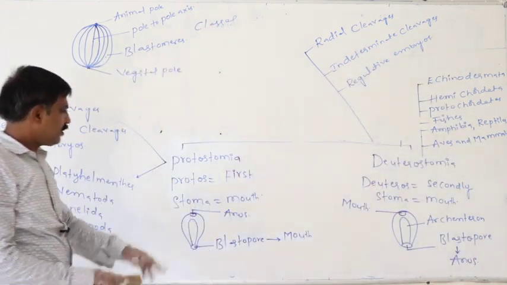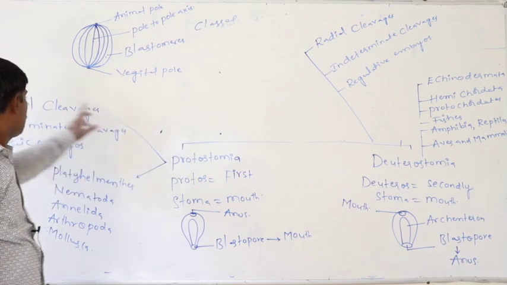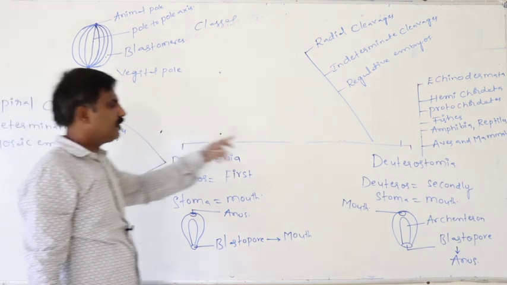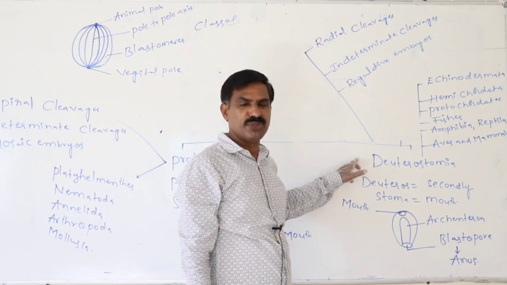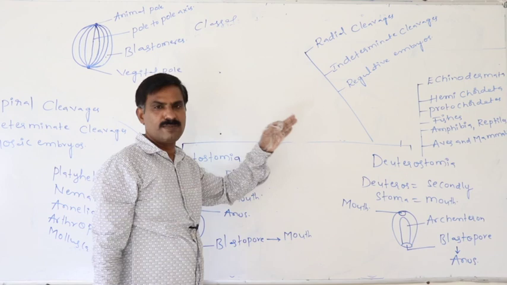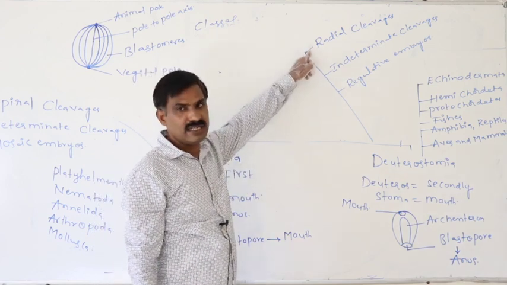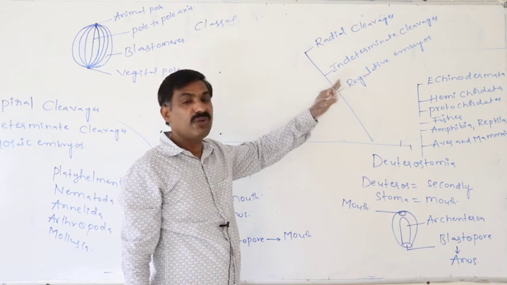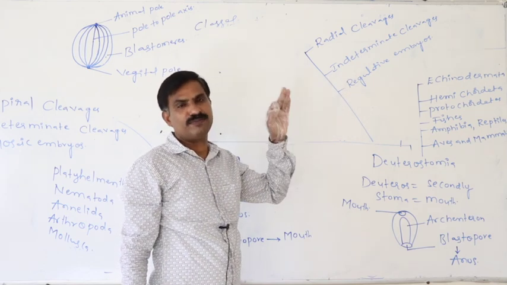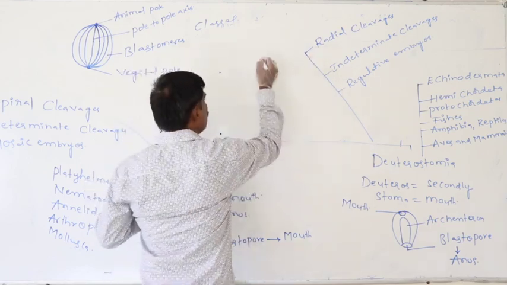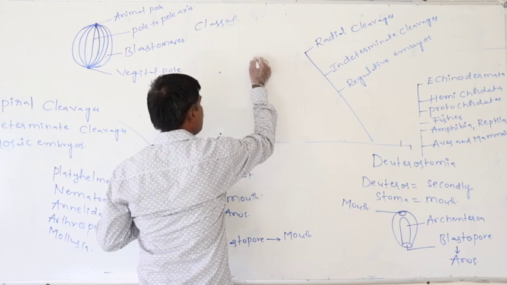So definitely in the case of the protostomes, spiral cleavages, determinate cleavages, and mosaic embryos appear. But in the case of the deuterostomia animals, during their embryonic development, radial cleavage, indeterminate cleavage, and regulative embryos appear. What is the meaning of radial cleavage? Just assume